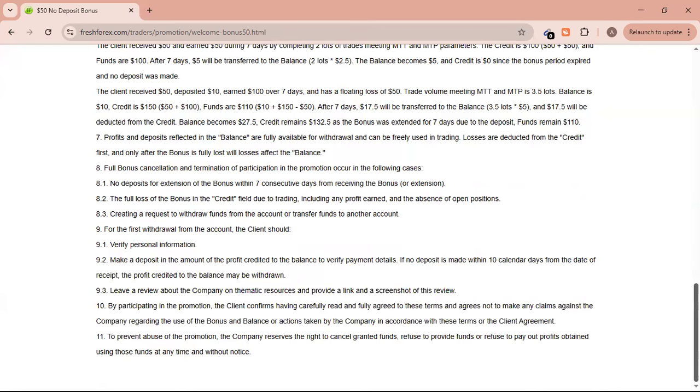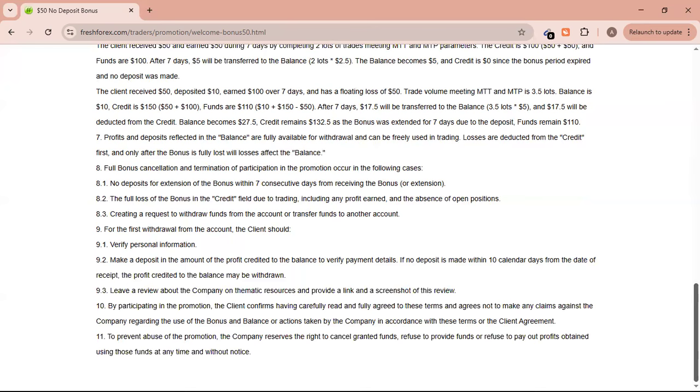If no deposit is made within 10 calendar days from the date of receipt, the profit credited to the balance may be withdrawn. So take note of that. You need to deposit at least $10 to confirm your payment details in order to withdraw through that payment method.